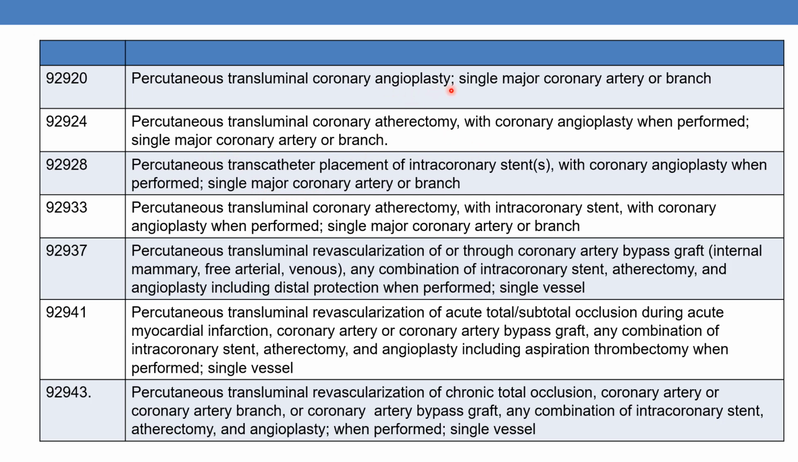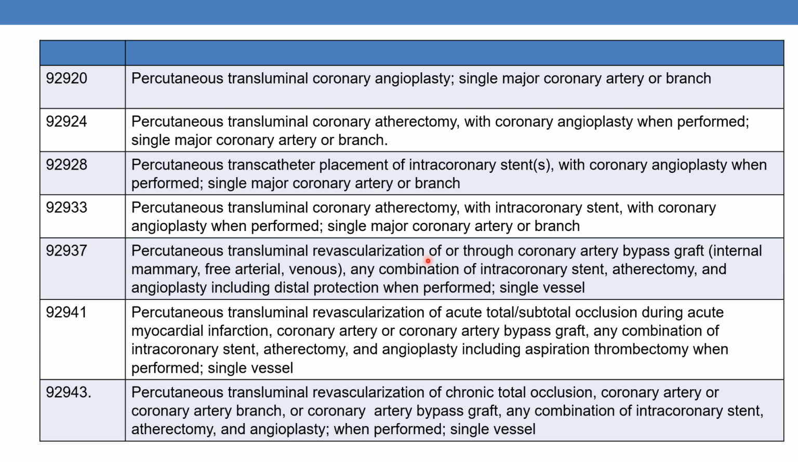The first code includes angioplasty. The next code includes atherectomy. The next code includes transcatheter placement of intracoronary stent. The next code is 92933: percutaneous transluminal coronary atherectomy with intracoronary stent, with coronary angioplasty when performed. Here, coronary atherectomy is done with the presence of an intracoronary stent, then you must report 92933.